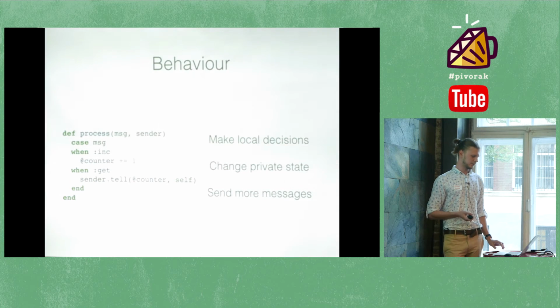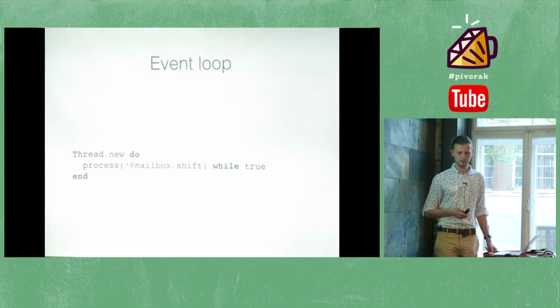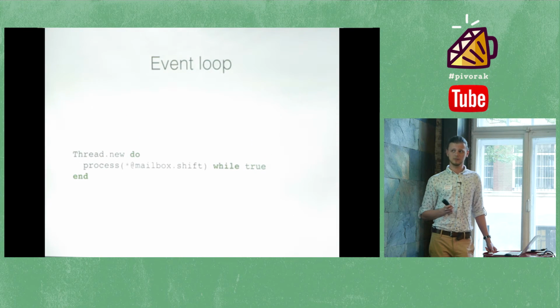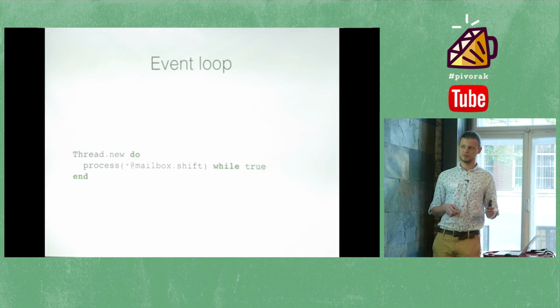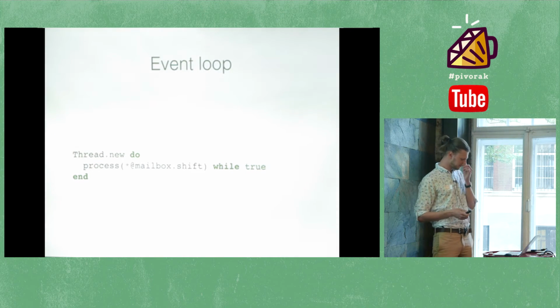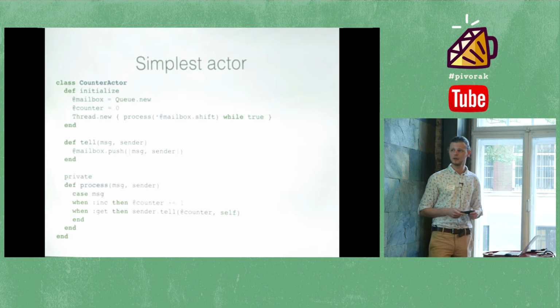So the third part is basically a core of any reactive application. It's event loop. Usually, event loop doesn't look like that. Usually, event loop is a complex structure, but that's pretty much the spirit. So we have a single thread which processes all the messages in an application and then just push it to processing somehow. So let's take a look on the simplest actor again.